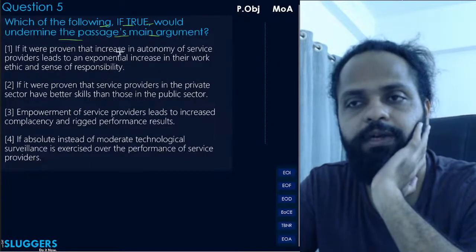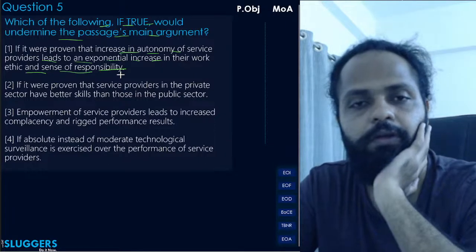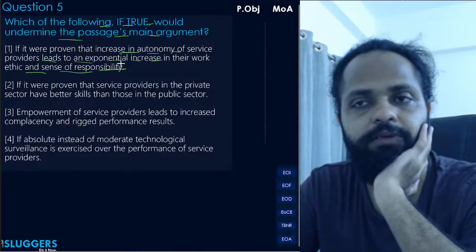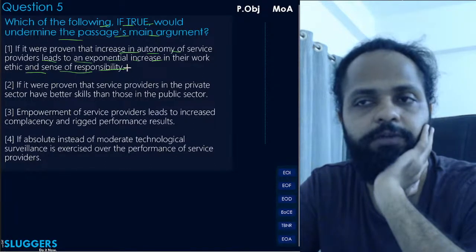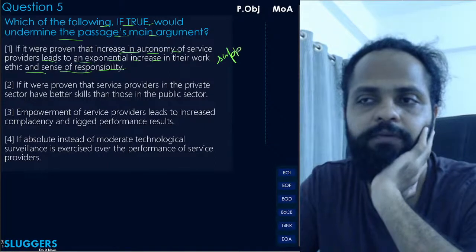If it were proven that increase in autonomy of service providers leads to an exponential increase in their work ethic and sense of responsibility, then this will in fact support the author's argument, right?